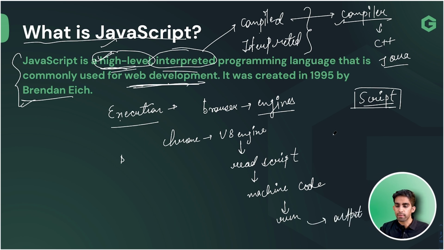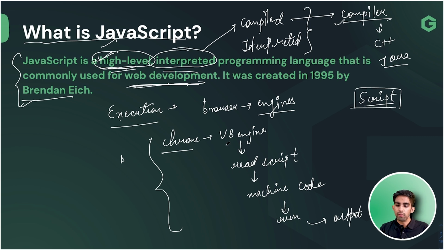So this is the whole process of how a JavaScript file is executed in the browser. Every browser has its own engine. For example, Chrome has the V8 engine, and Mozilla has SpiderMonkey as its engine.